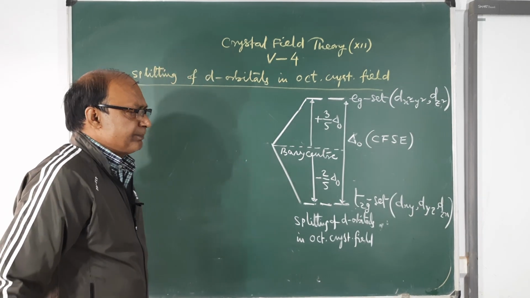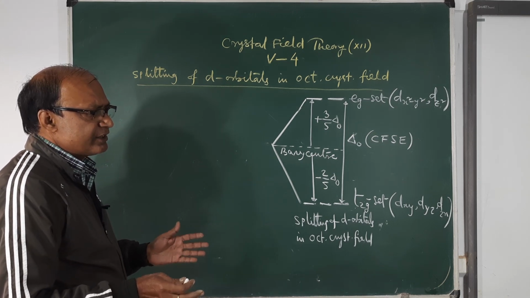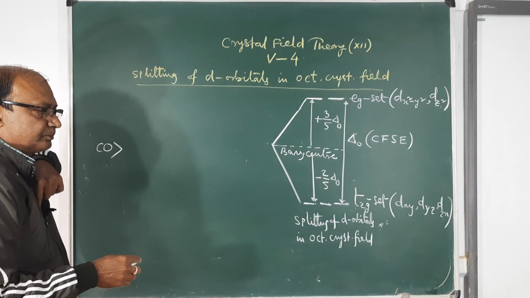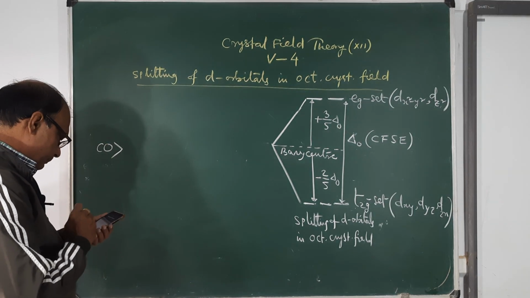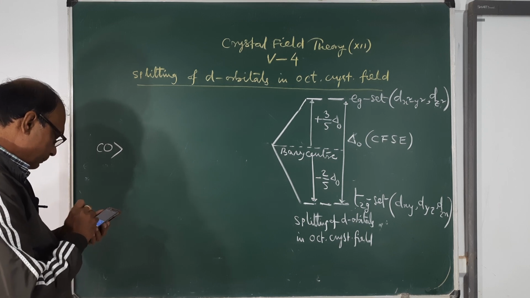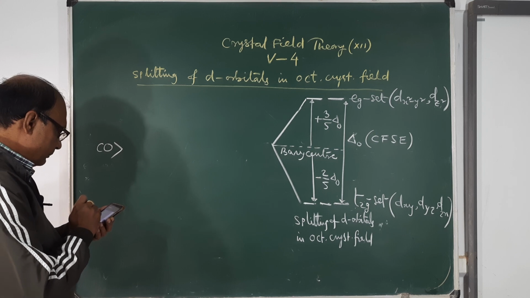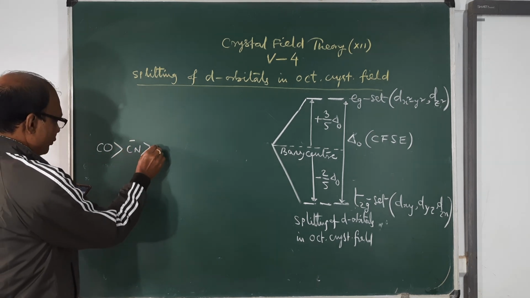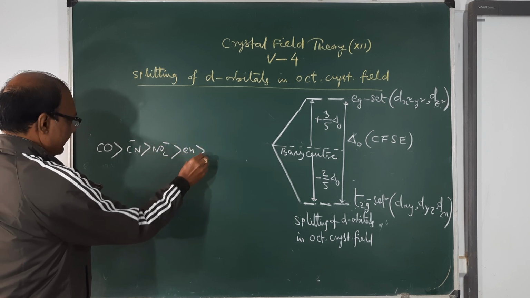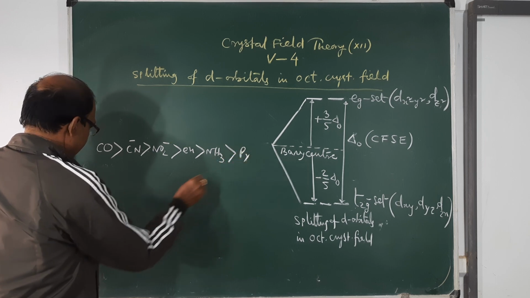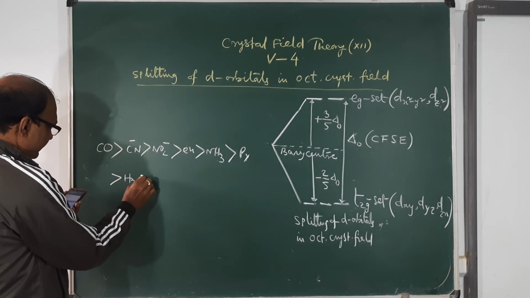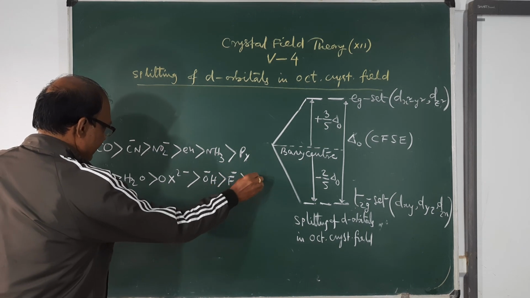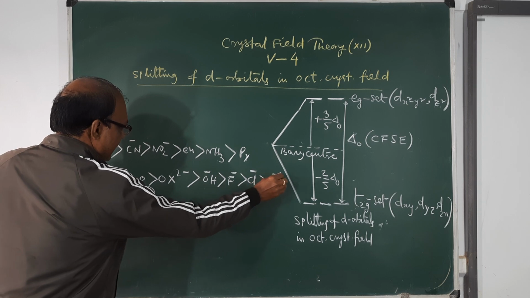So in the spectrochemical series of ligands, you will see some of the ligands like CO. I am writing the spectrochemical series: CO, then CN minus, then NO2 minus, then en, then NH3, then py, then H2O, then ox2 minus, then OH minus, then F minus, Cl minus, Br minus, I minus.